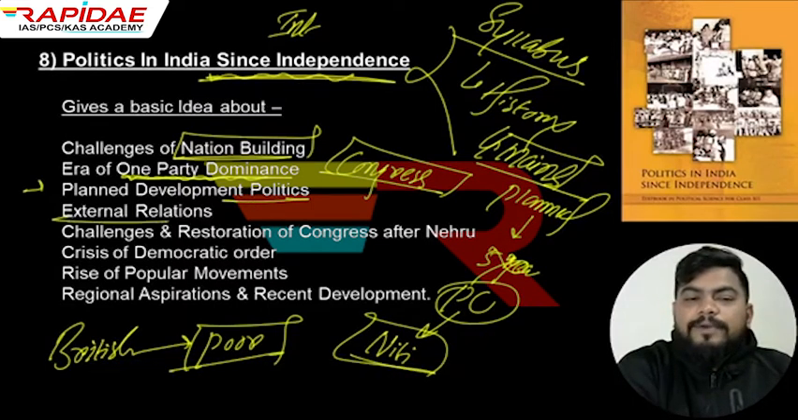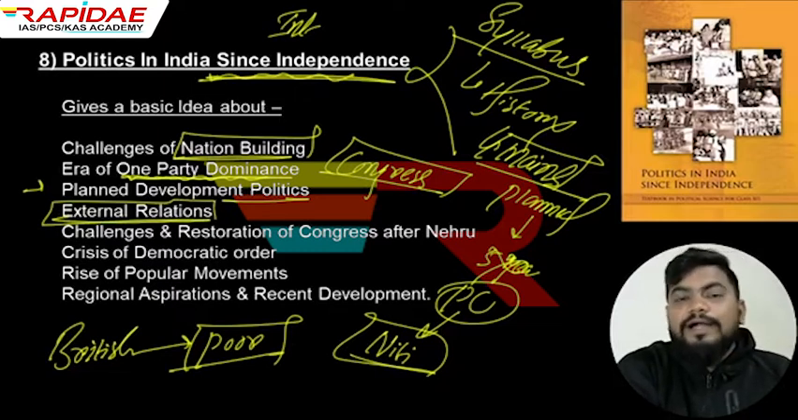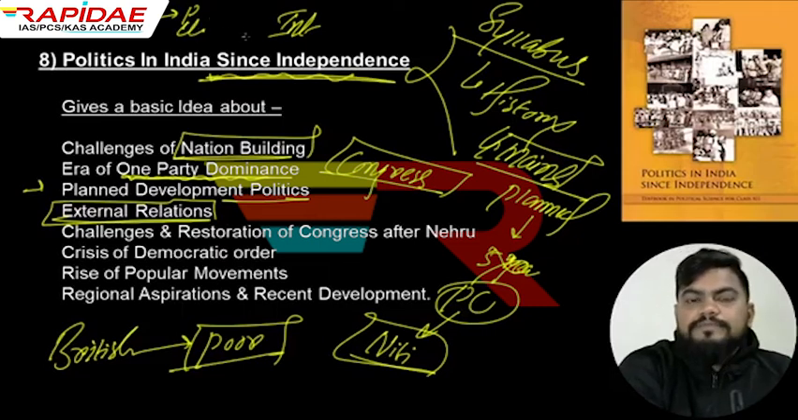Then we'll be talking about external relations. In that time, you must have already heard of many kinds of wars, right? With Pakistan, with China, we came into many wars. Also, how were our relations with the other countries? What were the policies? The basic idea will be given from this book.